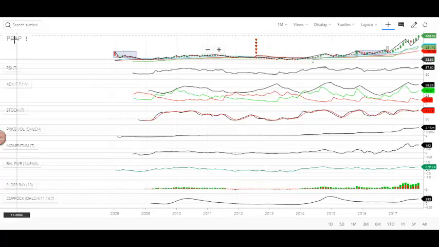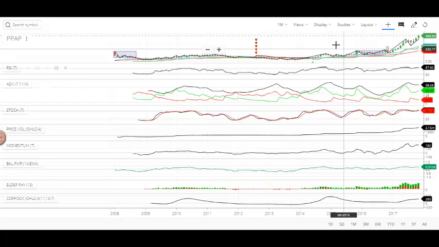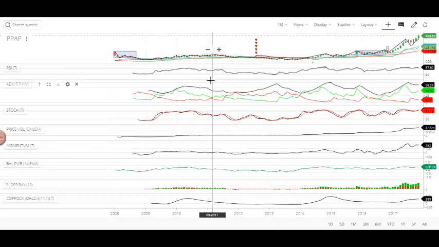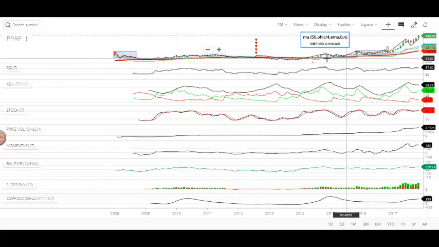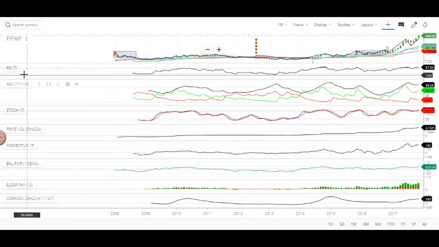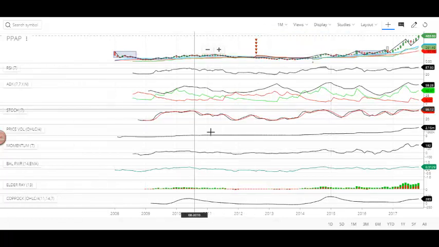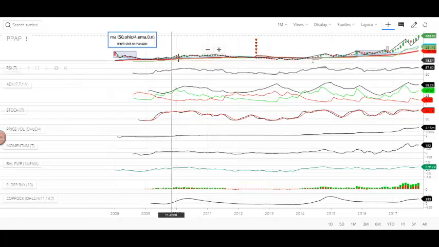Today we are going to do the technical analysis for PPAP Automotive. PPAP is the ticker name, and this is the monthly technical chart of the stock. This is the historical price chart, where each candle represents one month, and these are all the technical indicators and their respective graphs related to the stock.